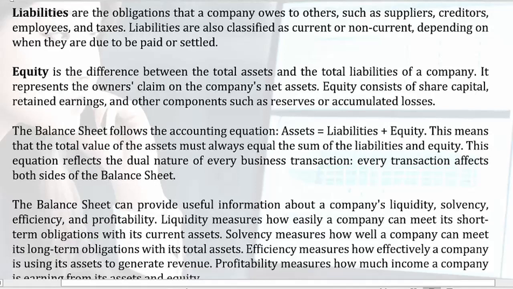The balance sheet follows the accounting equation: assets equals liabilities plus equity. This means that the total value of the assets must always equal the sum of the liabilities and equity. This equation reflects the dual nature of every business transaction. Every transaction affects both sides of the balance sheet.